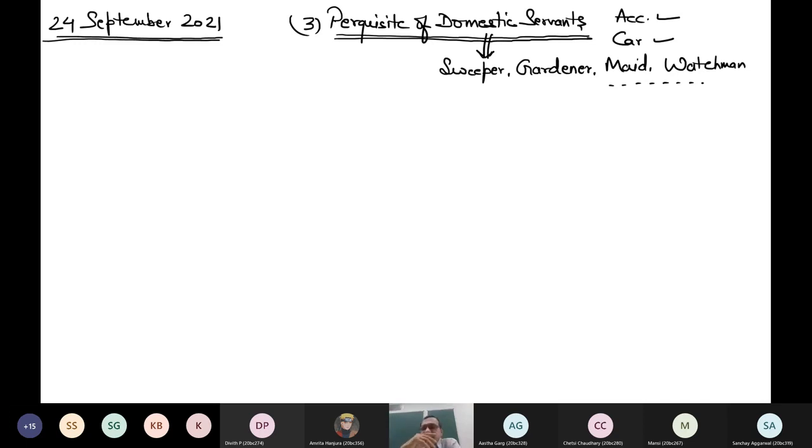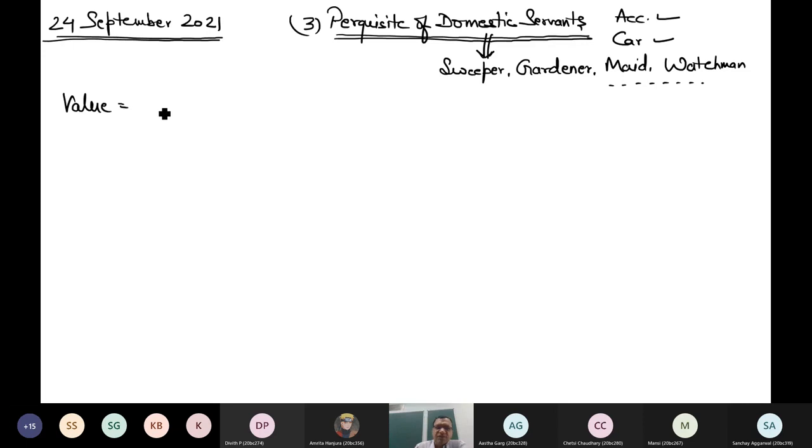I'm getting a personal benefit, since these people are working at my house, but the expenditure I'm not incurring. Expenditure is being incurred by the employer, so it becomes a benefit. Benefit means perquisite. So logically, what should be the taxable value in my hands?